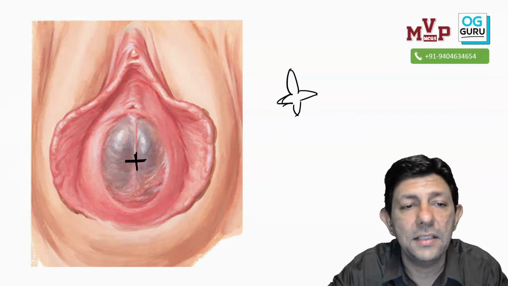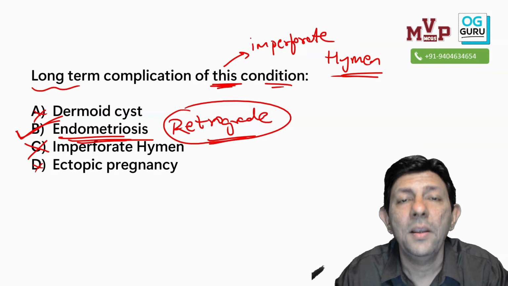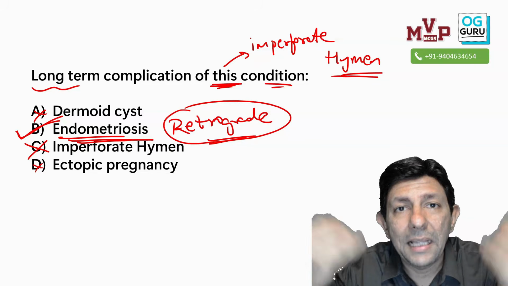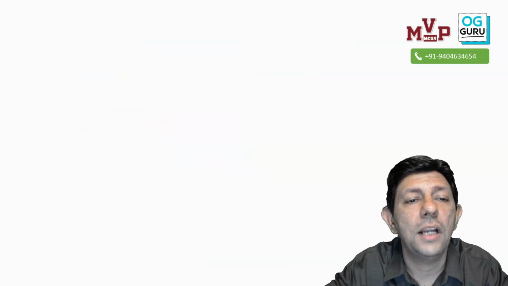Hematometra, that is the endometriosis. Okay, so please be careful. Videos will always be easy, but you have to read the question that comes after it carefully, so that you don't make a mistake.